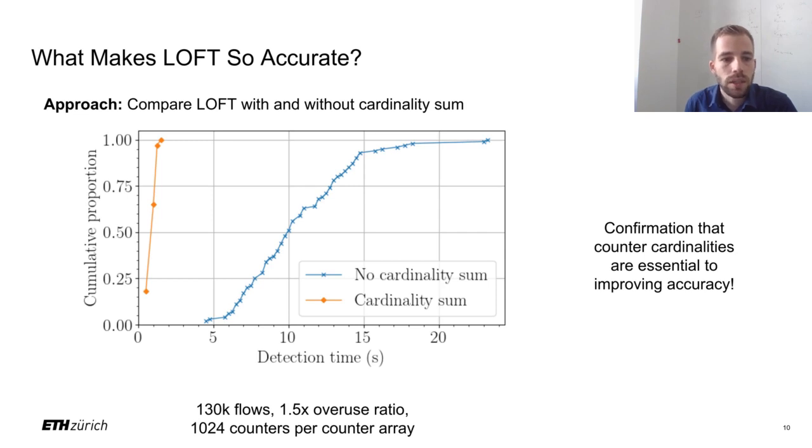The results of this comparison are shown here as a cumulative distribution function of the detection delays obtained from 100 experiments, each for cardinality-aware LOFT and cardinality-agnostic LOFT. These results clearly show that detection delay can be strongly reduced by additionally taking counter cardinality into account.